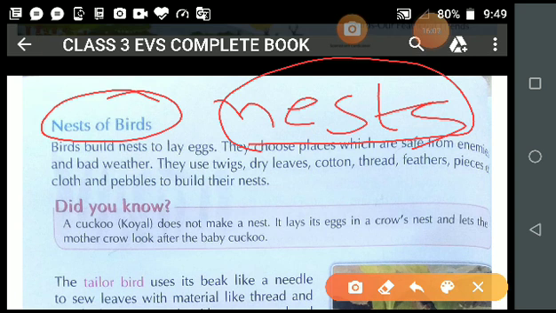In the house, when you come from school or go to school, who makes your tiffin, your lunch, your dinner, your breakfast? All these arrangements are done by your mother. Is it clear? In the same manner, student, after the birth of a baby bird, their parents also feed them and protect them from their enemies.